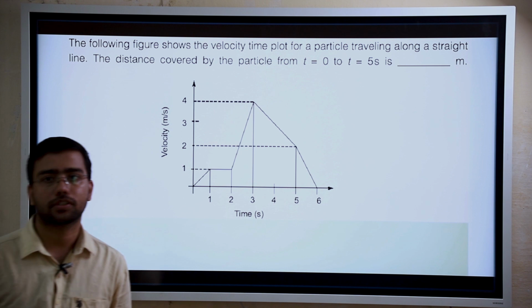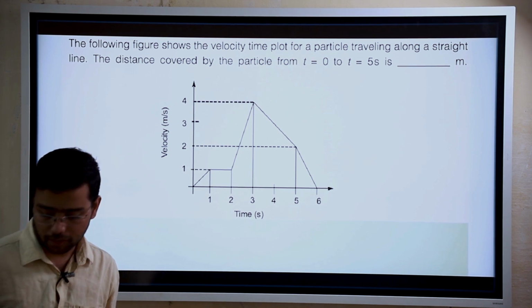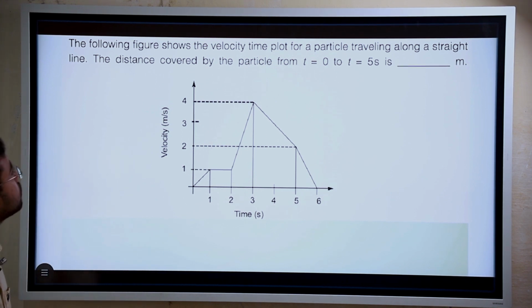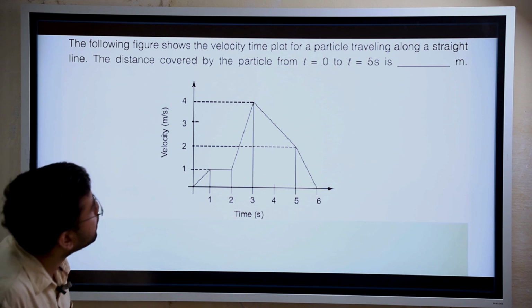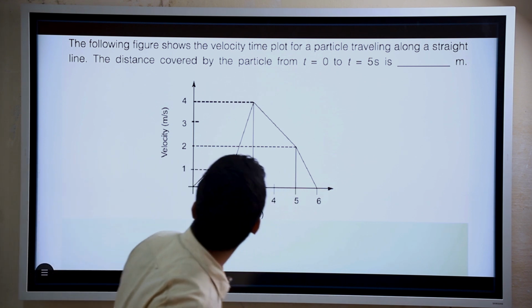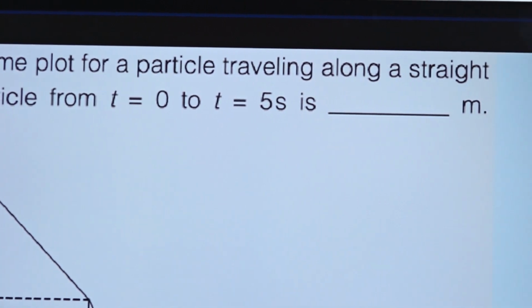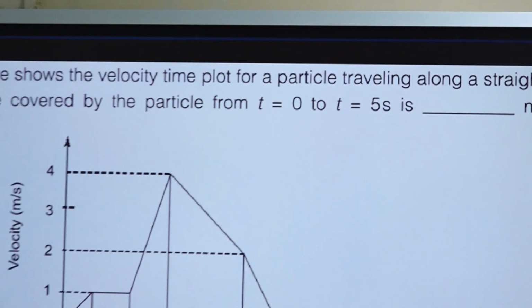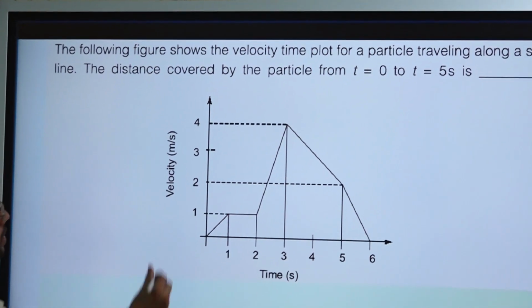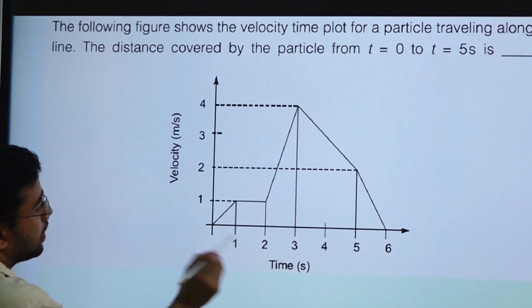Okay, now let us move to next question. The following figure shows the velocity time plot for a particle traveling along a straight line. The distance covered by the particle from t is equal to 0 to t is equal to 5 seconds is, right? So this is a diagram between velocity and time.